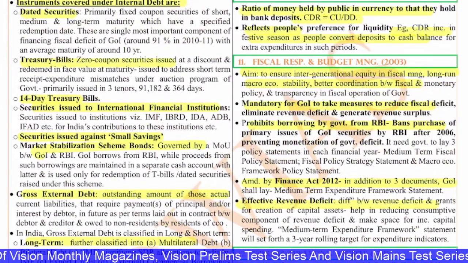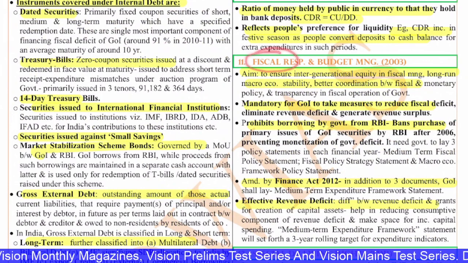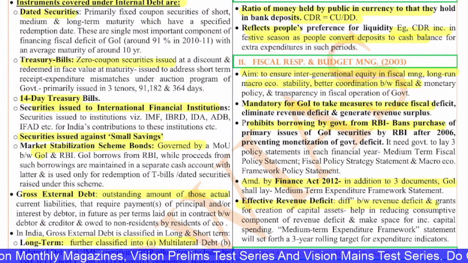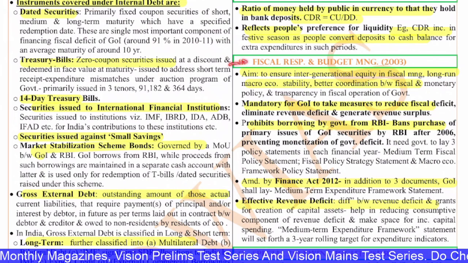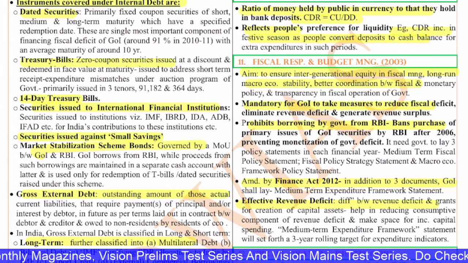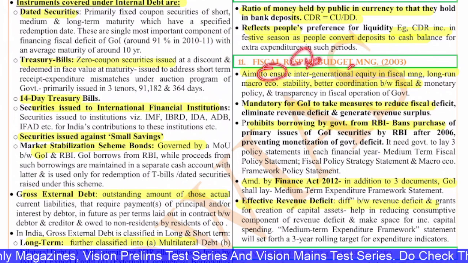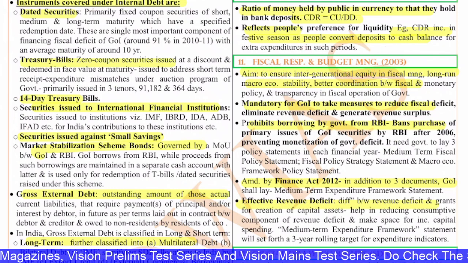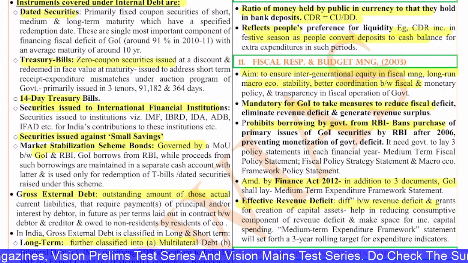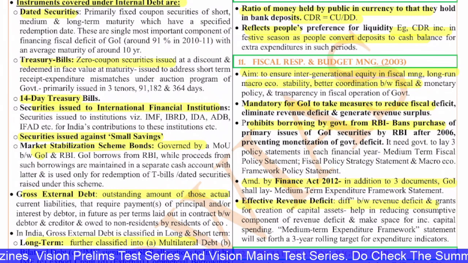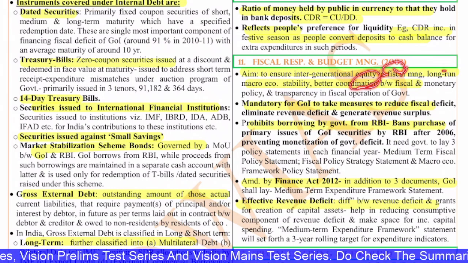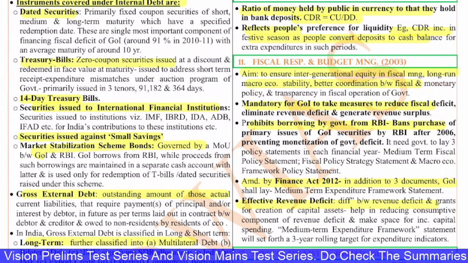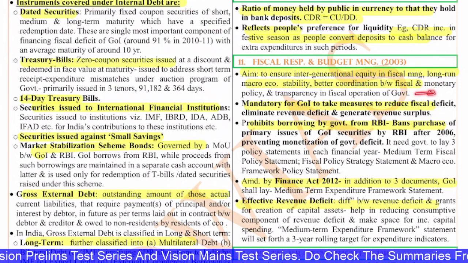Next, the 11th question is about Fiscal Responsibility and Budget Management FRBM Act of 2003. So the main aim of this FRBM, the Fiscal Responsibility and Budget Management, is to ensure intergenerational equity in the fiscal management, and also to ensure that there is long-term macroeconomic stability and there is better coordination between fiscal and monetary policy and transparency in the fiscal operation of the government.